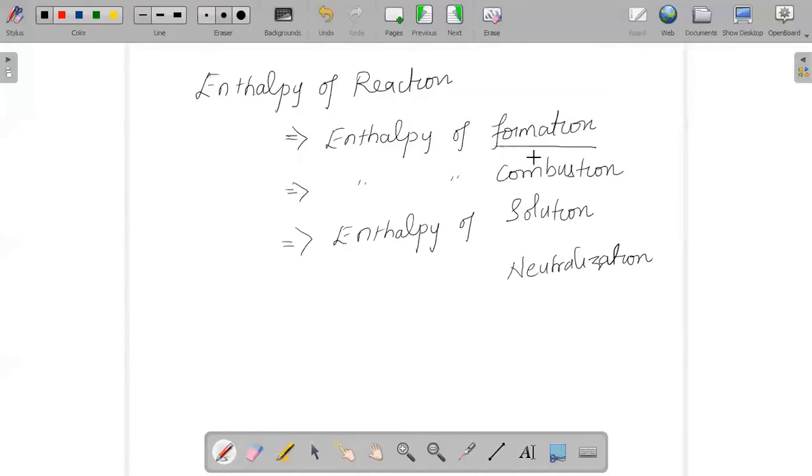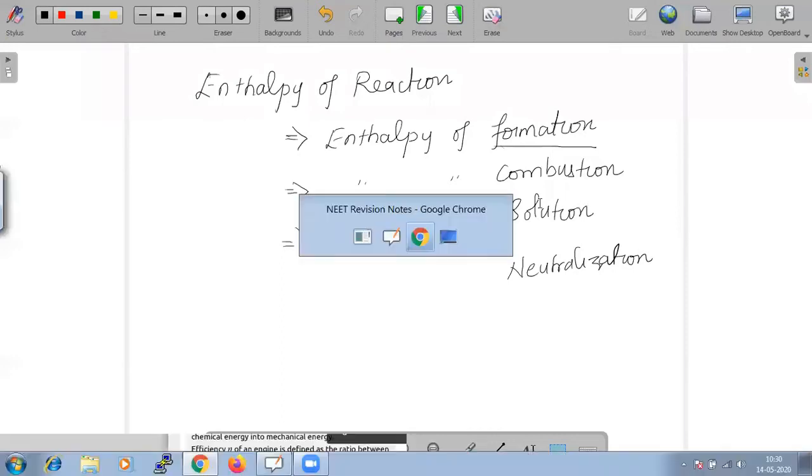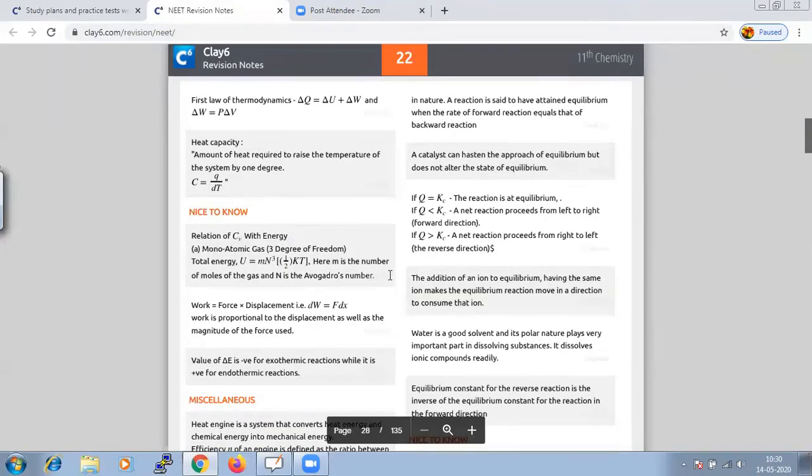So, whenever the elements are in their most stable state, we consider that as the enthalpy of formation. Enthalpy of combustion is a known value: the energy change when 1 mole of substance is completely burnt in the presence of oxygen.